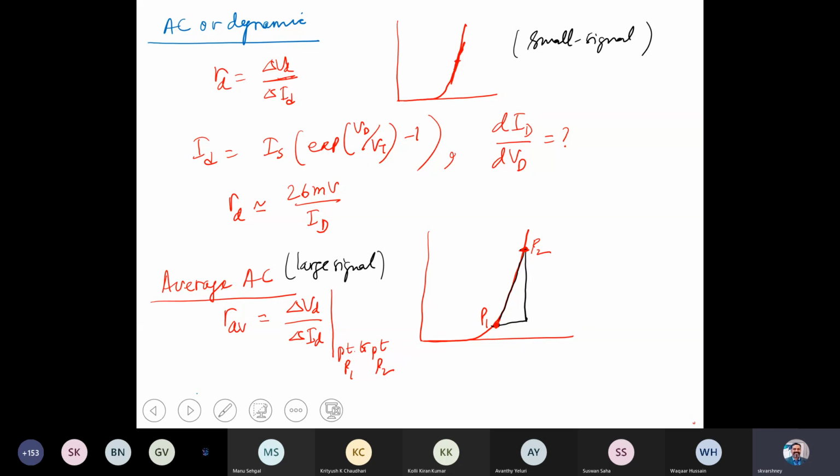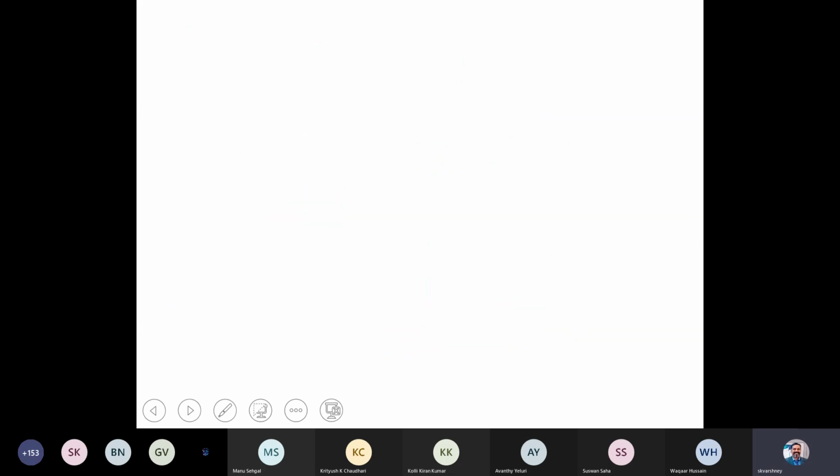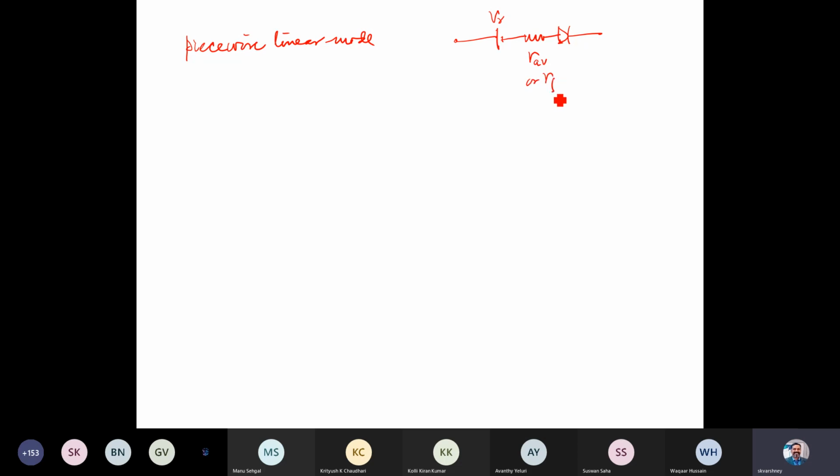So to summarize, we had the piecewise linear model, where we just replace the diode with a battery of V gamma, then here the average resistance, or we can say forward resistance, and a diode, this one is your ideal diode. So this is a replacement for solving a simple diode.